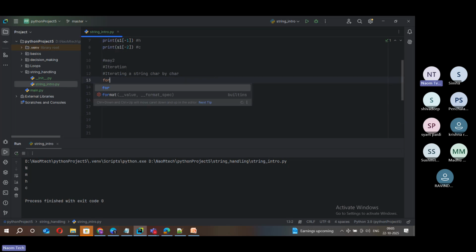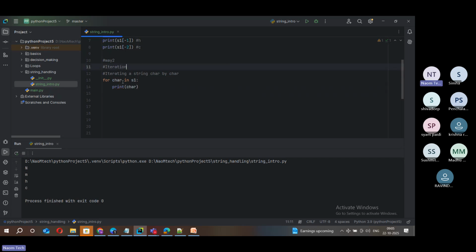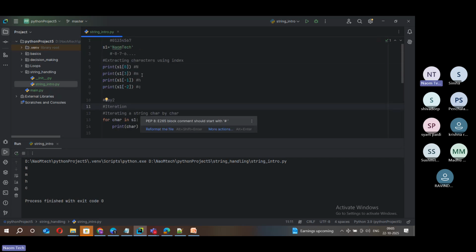So what is that for? for char in S1. You can see that. And then I'm printing that char here, print char. So you can see here now what I'm doing: I am iterating a string, this collection string, and printing character by character.